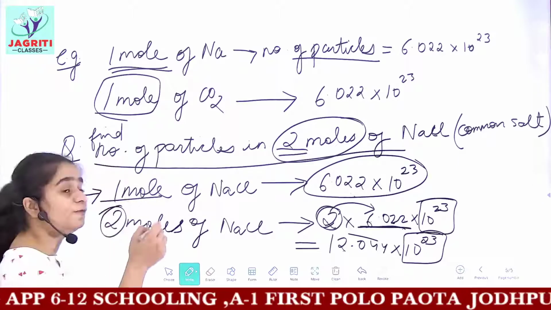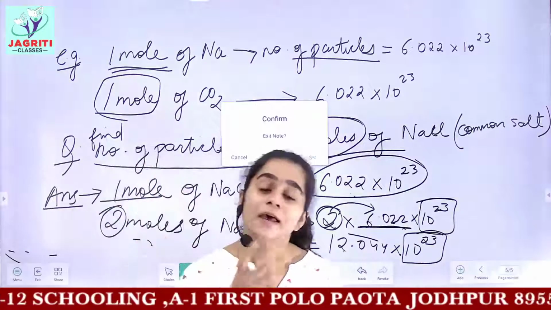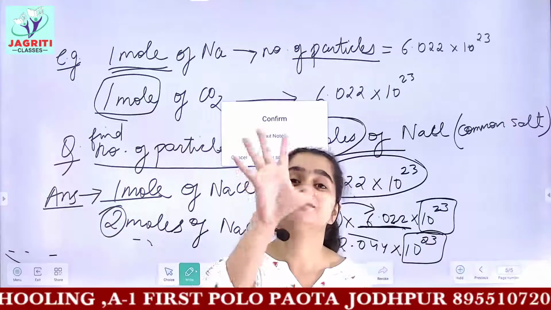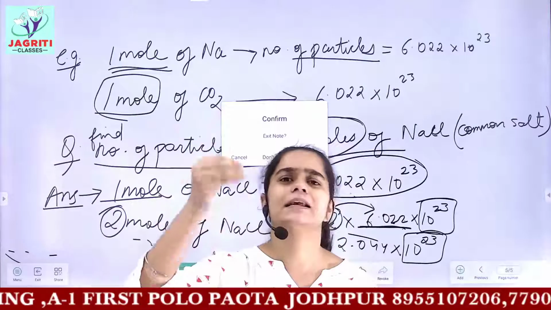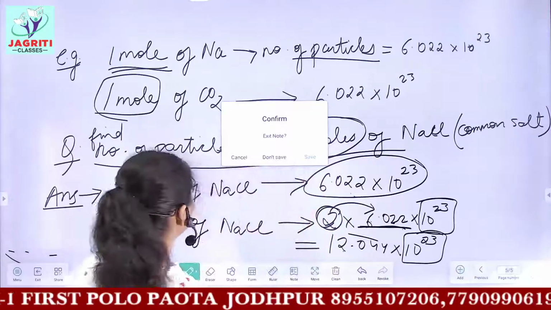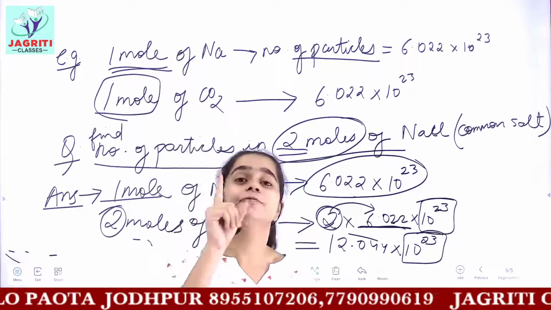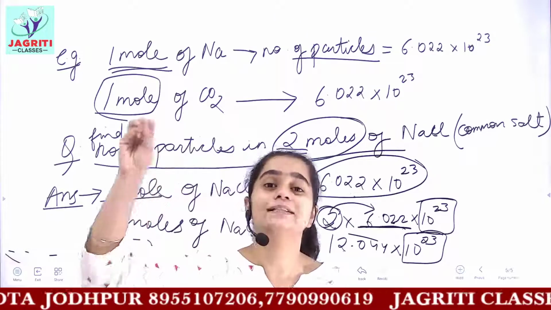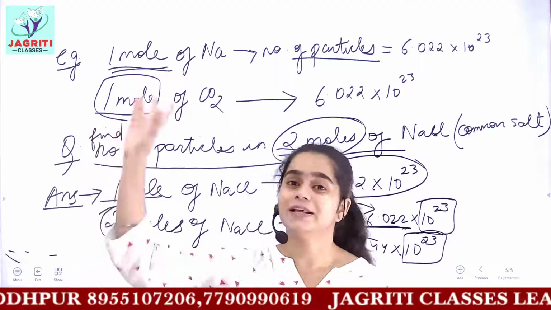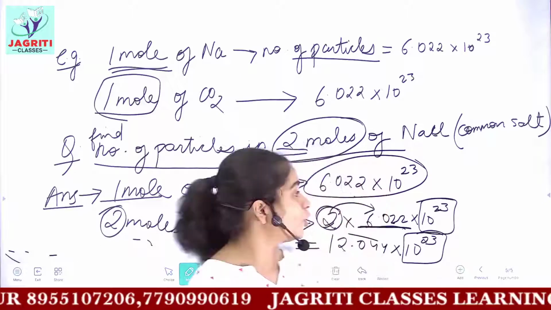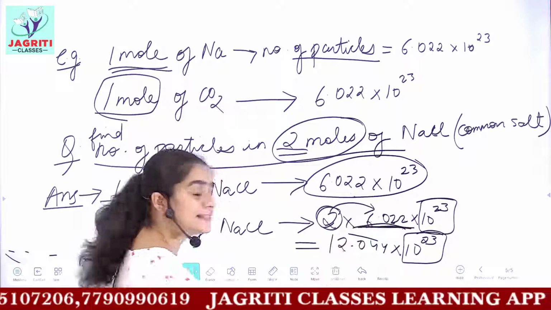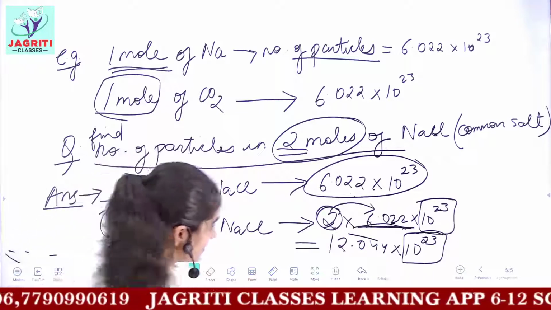If I write, find the number of particles in 5 moles of any substance, let's say water: if 1 mole of water contains 6.022 × 10^23 particles, then 5 moles of water would have 5 times this number, and you will get the answer.